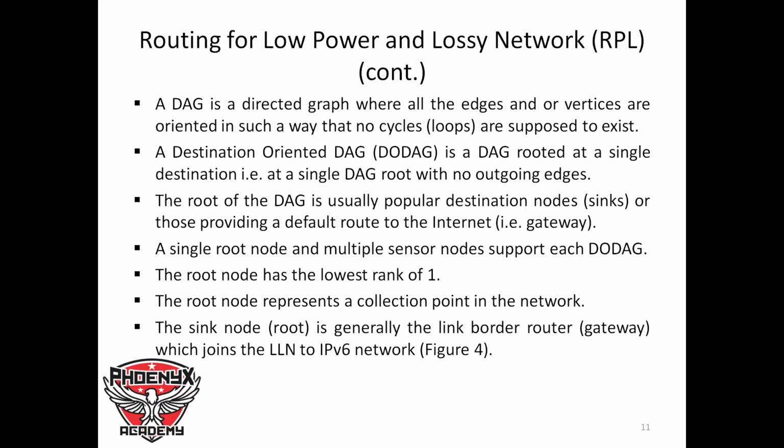A destination-oriented DAG, or DODAG, is a DAG rooted at a single destination, that is at a single DAG root, with no outgoing edges. The root of the DAG is usually a popular destination node, a sink, or one providing a path to the internet, that is the gateway. A single root node and multiple sensor nodes support each DODAG, as we have seen in the IoT system model. The root node has the lowest rank of 1, and the root node represents a collection point in the network. The sink node, which is the root, is generally the border router, the gateway, which joins the low-power lossy network to the IP version 6 network.